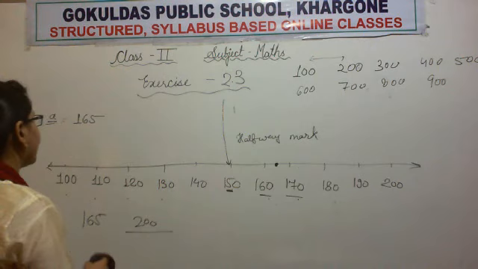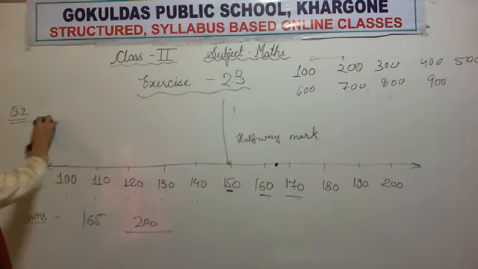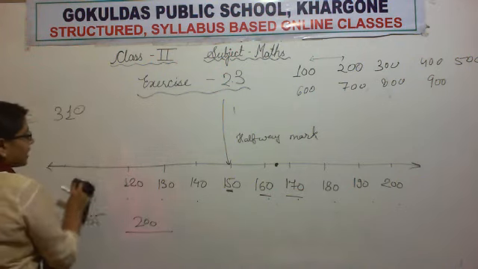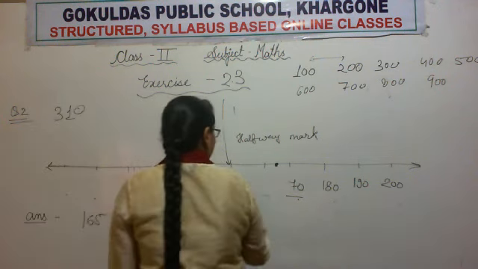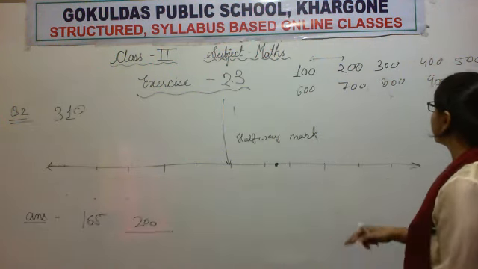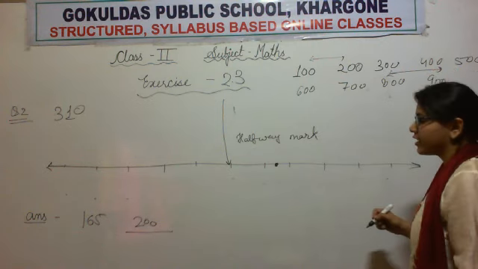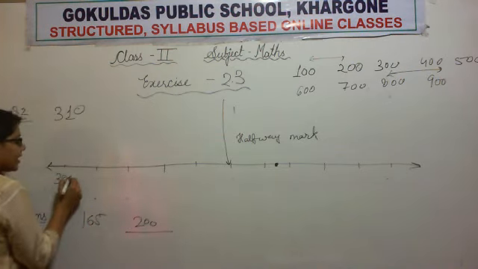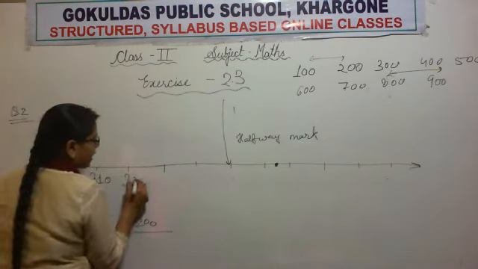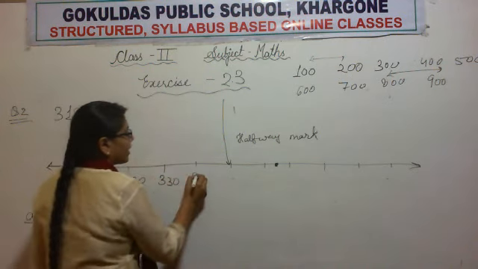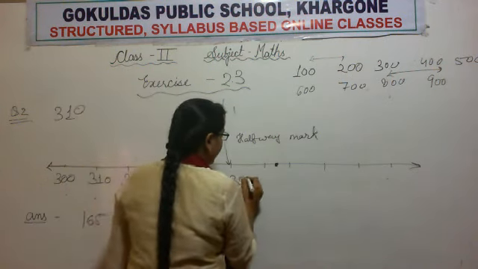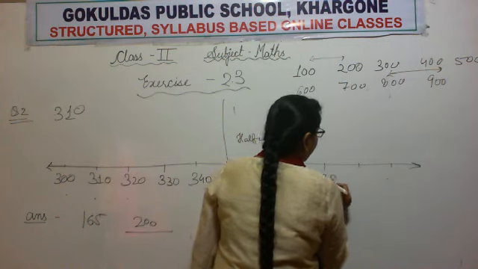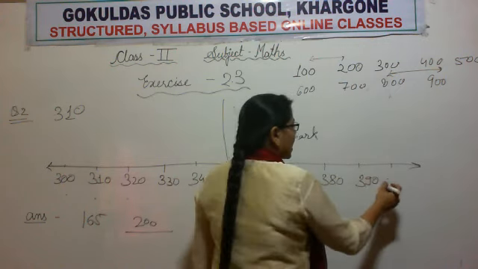Now the next number is 310. Now think about it, where will this 310 lie? Yes, very good. This 310 will lie between 300 and 400. Okay. So 300, 310, 320, 330, 340, 350, 360, 370, 380, 390 and 400.